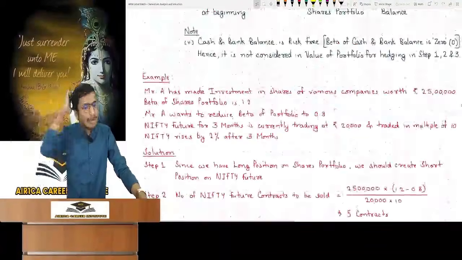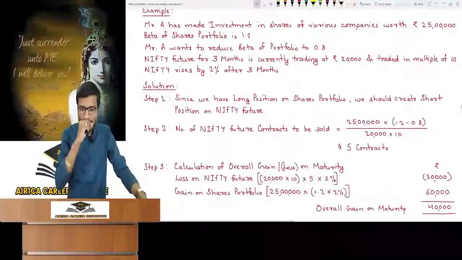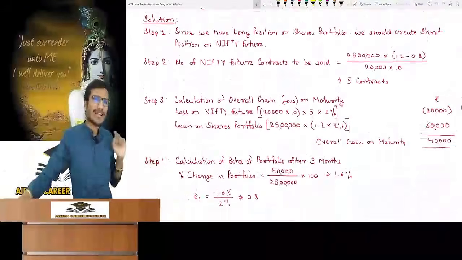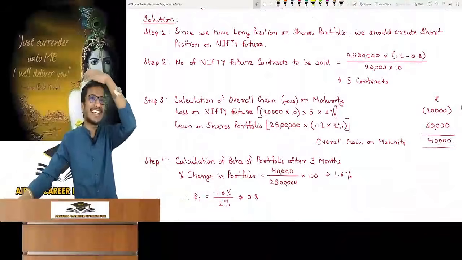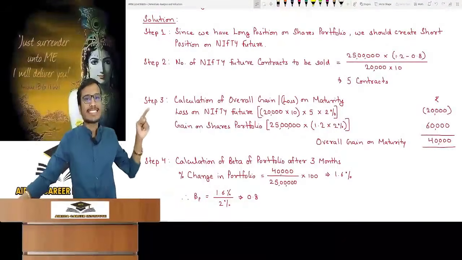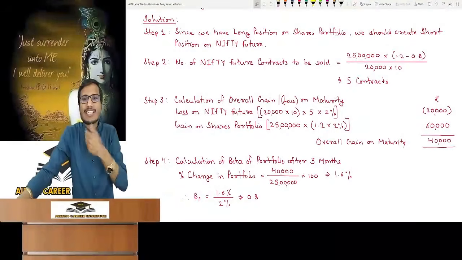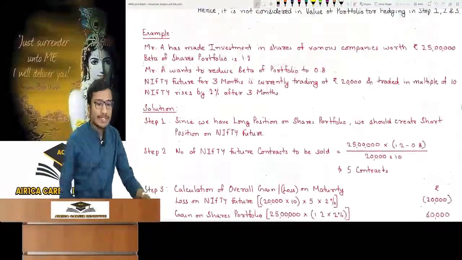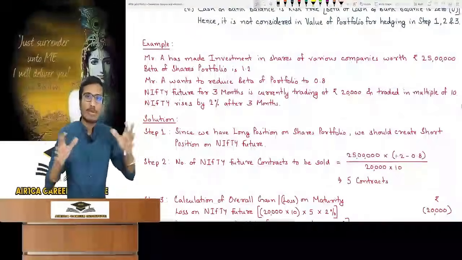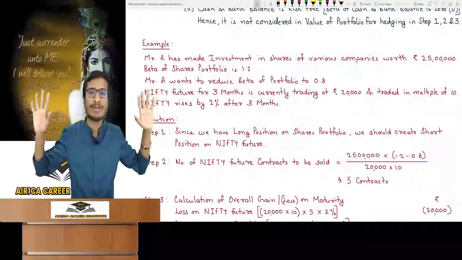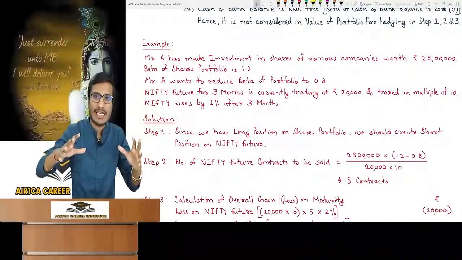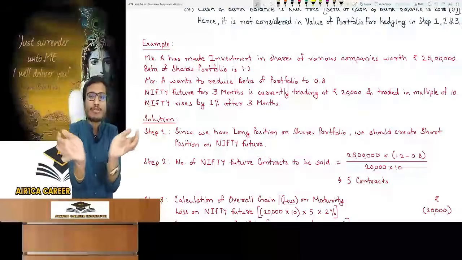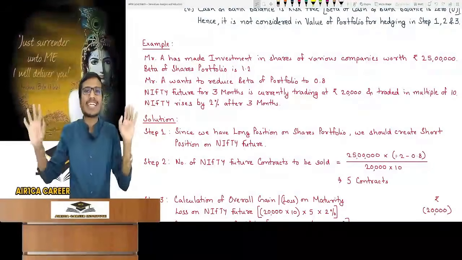It is equal to the required beta. You will say that there was no cash and bank balance in this question. Then why overall gain and loss? Here it was not about cash and bank balance. So the loss of 20,000 in Nifty future is adjusted by cash and bank balance. It is not here. So brother, for you here in this question, Mr. A has a question inside this world. There is nothing outside this for Mr. A. This is an imaginary world for him. In his world, his portfolio is of 25 lakh. He doesn't have any cash and bank balance.